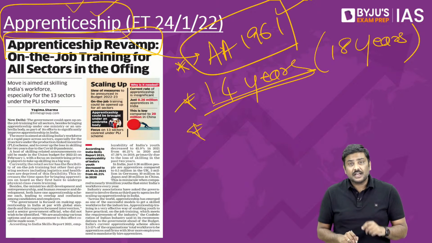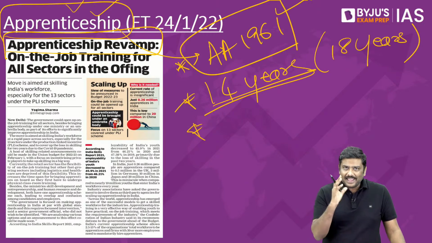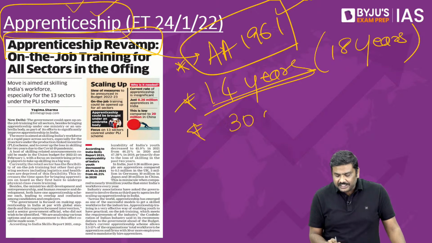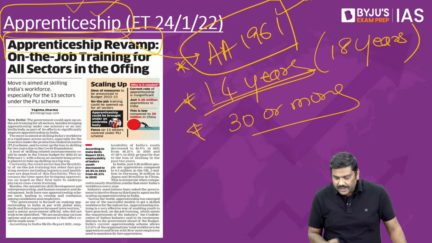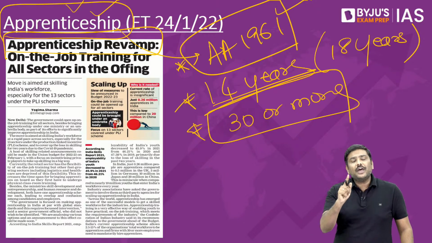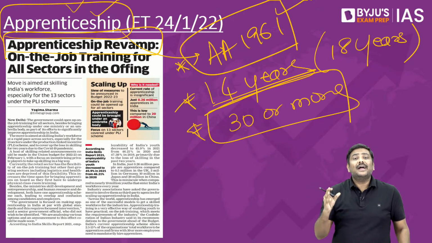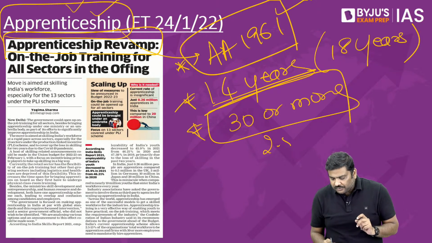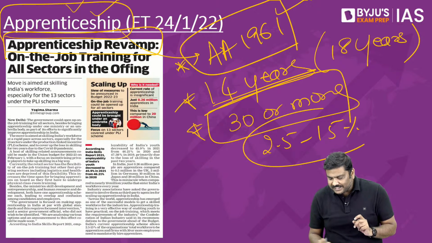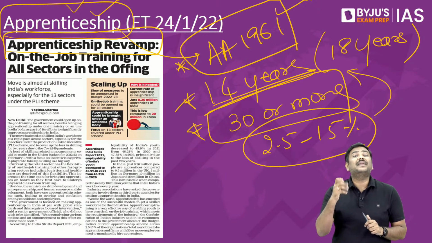And the third one, remember this very important condition: any establishment which has 30 or more employees should have a certain number of apprentices every year, is it okay? And what is the range here? 2.5% to 15% of the total employee number should be in the form of apprentices.